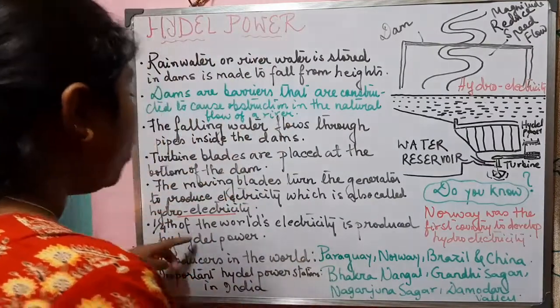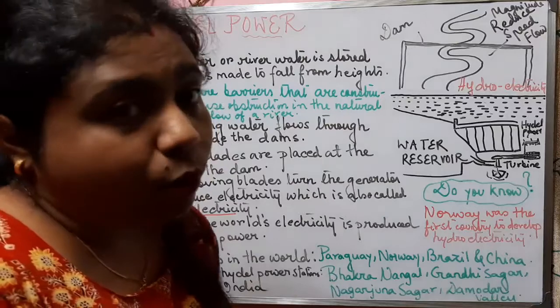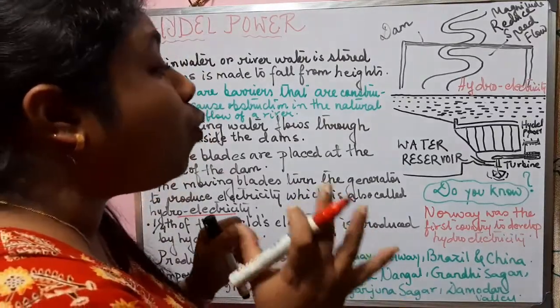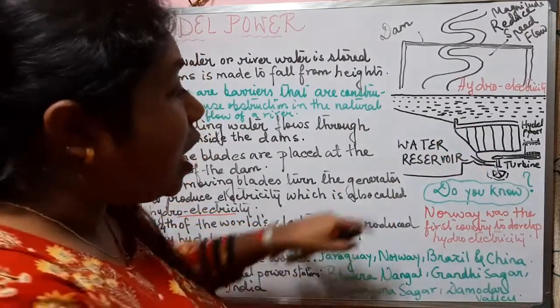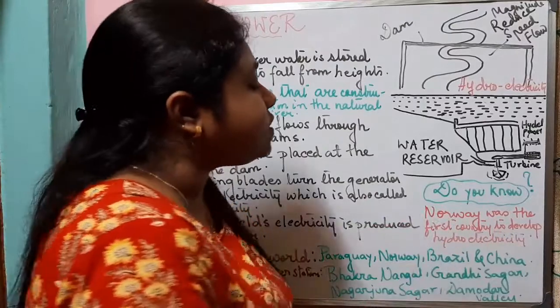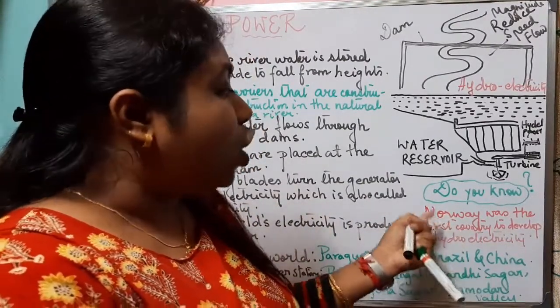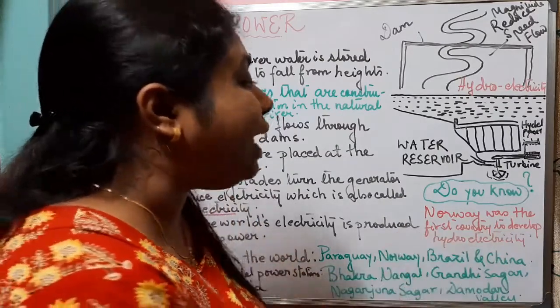Now, one-fourth of the world's electricity is produced by tidal power. So one-fourth of the world's electricity is obtained from where? From the tidal power. Do you know which is the first country to develop hydroelectricity? It was Norway. Norway was the first country to develop hydroelectricity.